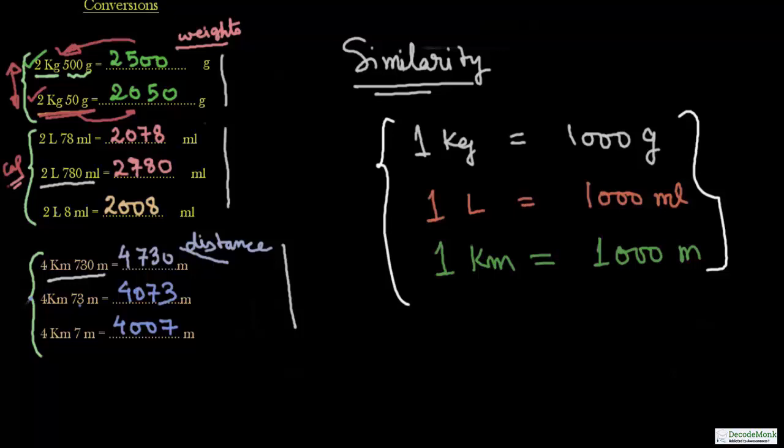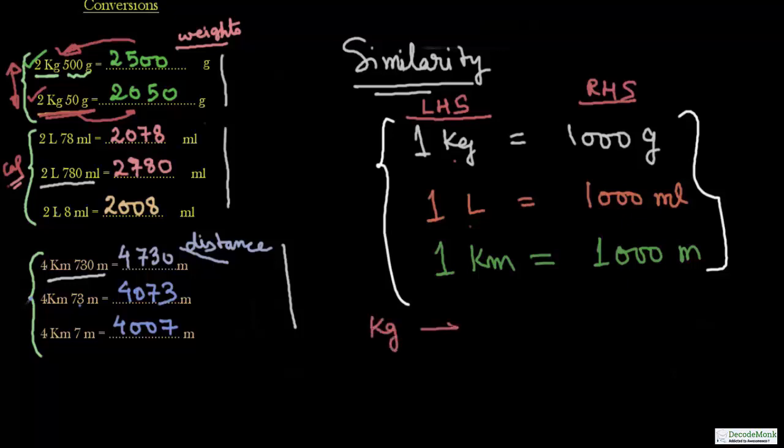They are same. The thing is that on the left hand side we have got kg, liter and kilometer, and on the right hand side we have got gram, milliliter and meter. And therefore the conversions from kg to gram, from liter to milliliter and from kilometer to meter are exactly same.